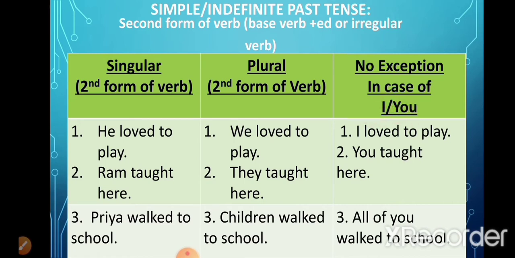Now let's look at the first example. He loved to play. Now the subject he is singular and we have used the second form of the verb love. Ram taught here. Priya walked to school. Now, in all of these examples, the subject was singular. Now, in the second case where the subject is plural, we loved to play. Now, here also when the subject was plural, we use the second form of the verb. They taught here. Children walked to school.